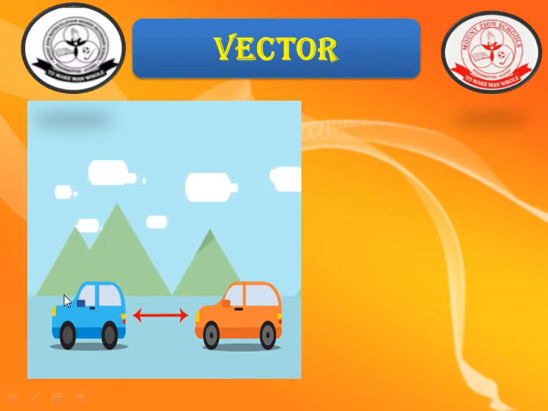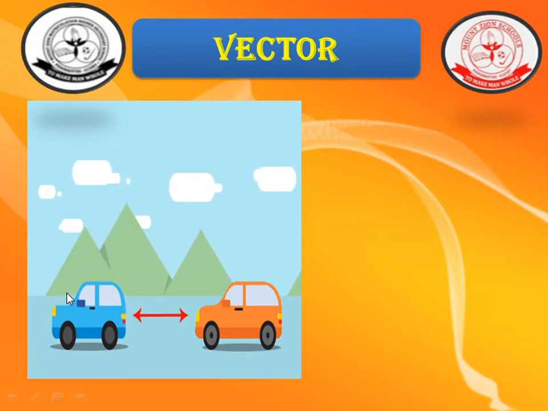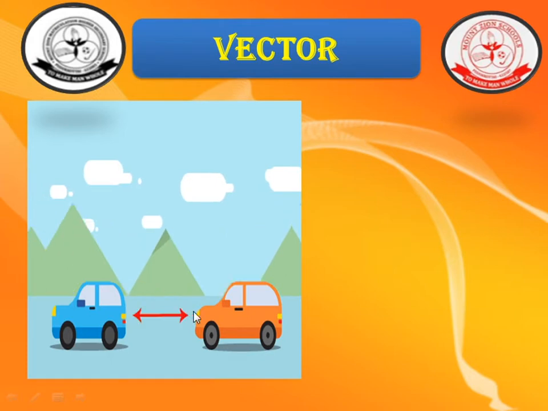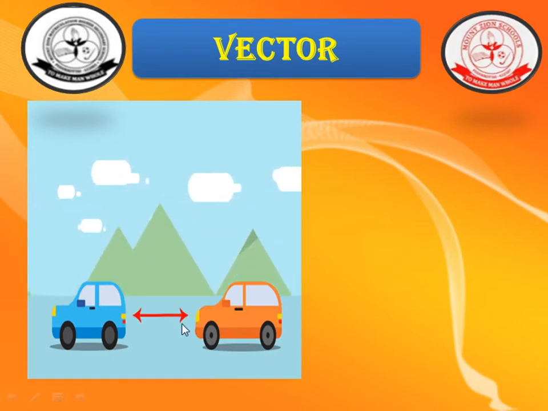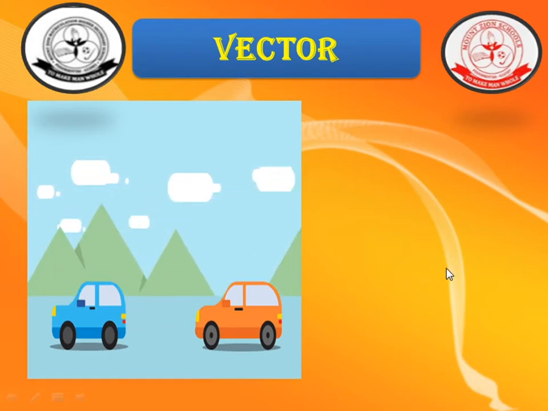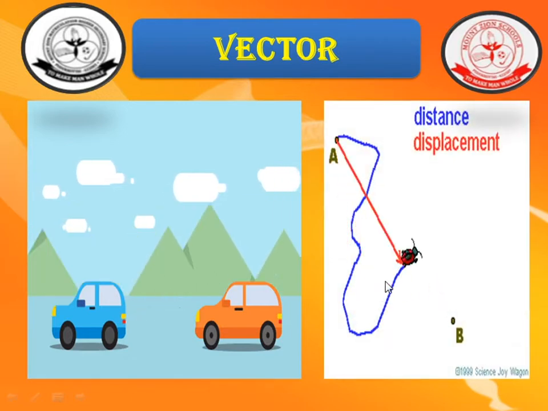Here you might have noticed a car followed by another car. They keep a certain distance between them, which is a scalar quantity. Look at another example.